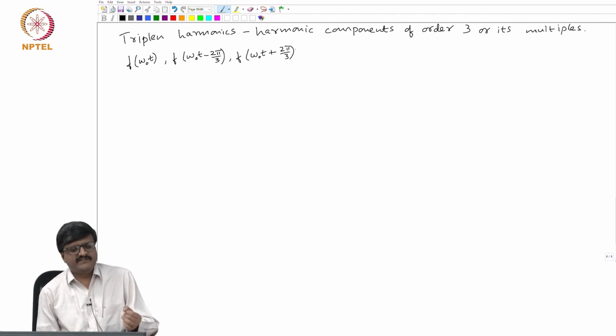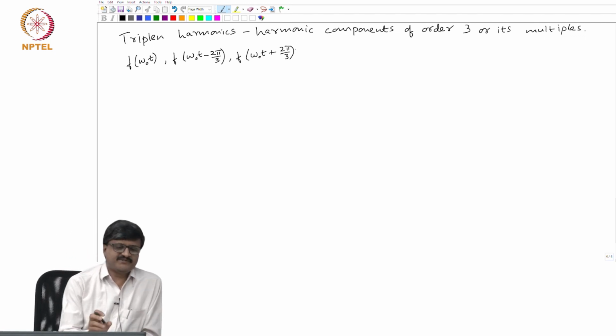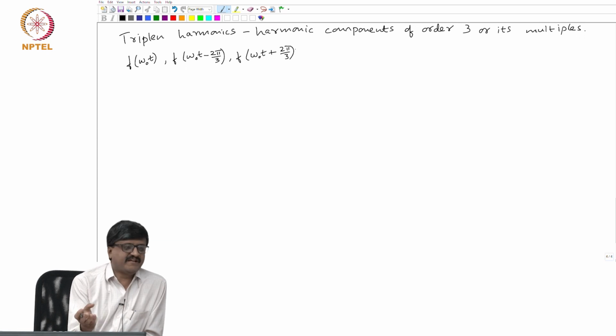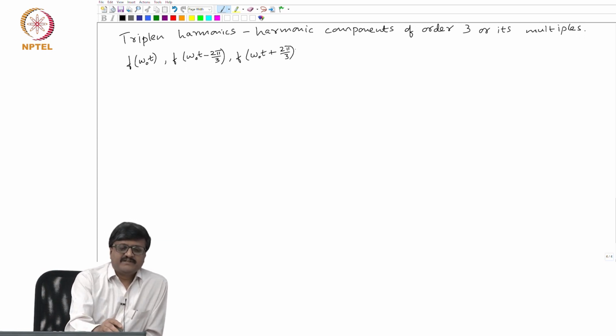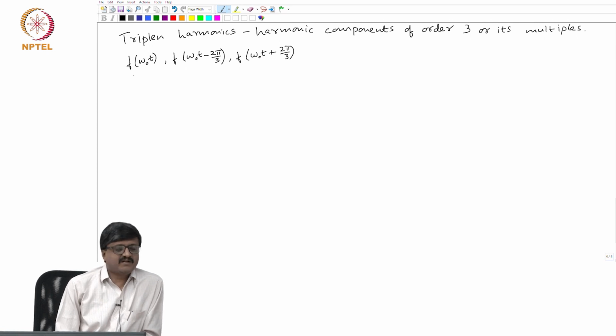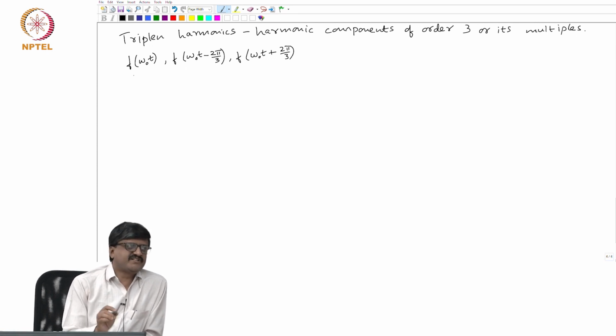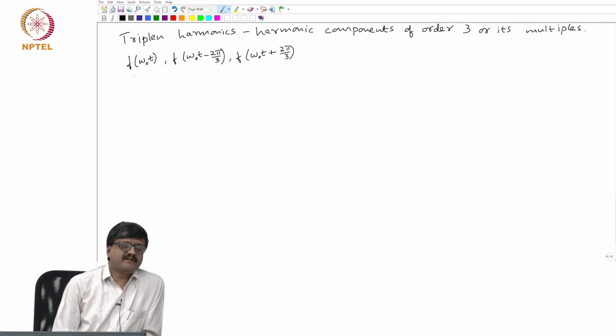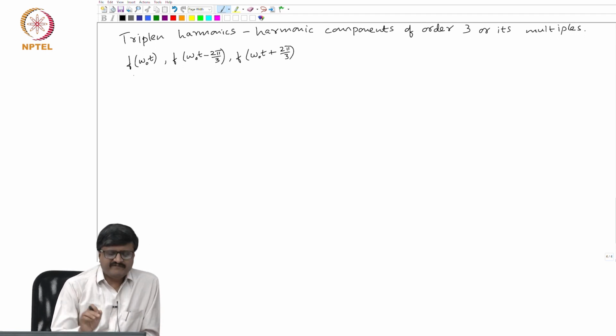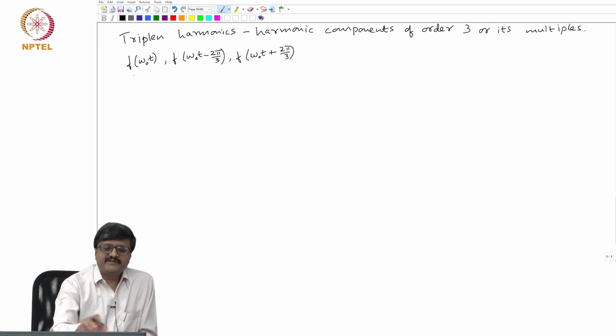Now, please note I am talking about quantities which are not sinusoidal. If it is sinusoidal, then obviously we do not need any harmonic Fourier series at all. So, there are harmonic components in either current or voltage, so instead of using notation I or V, I am using f. If the 3 phases have an identical waveform for current or voltage except for a phase shift of 2 pi by 3, then what can we say about the triplen harmonic components of these?